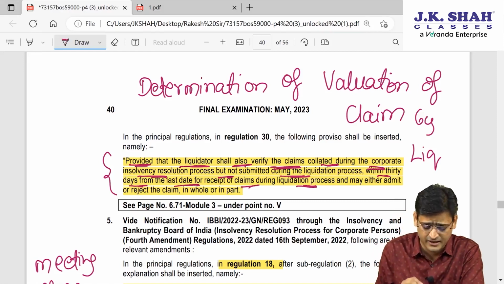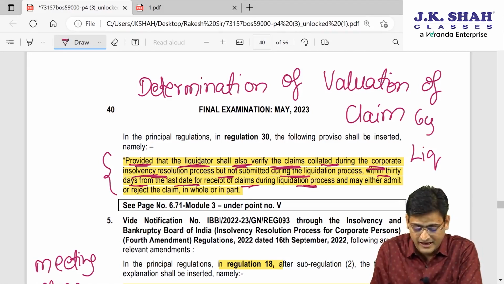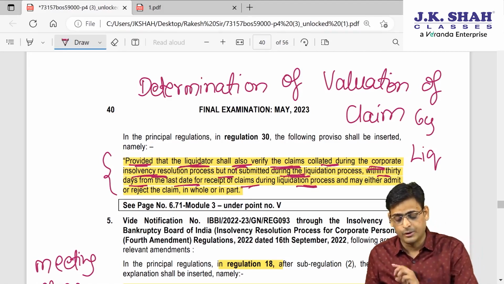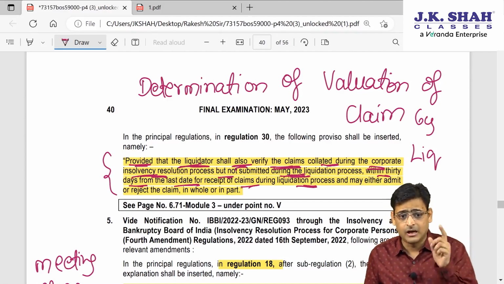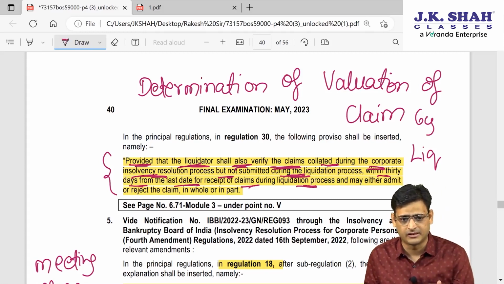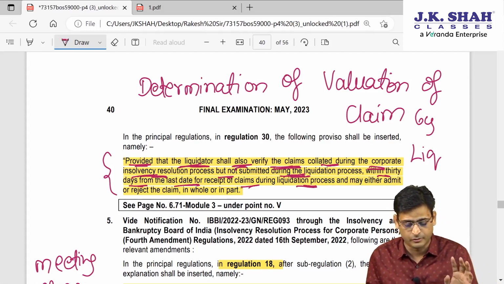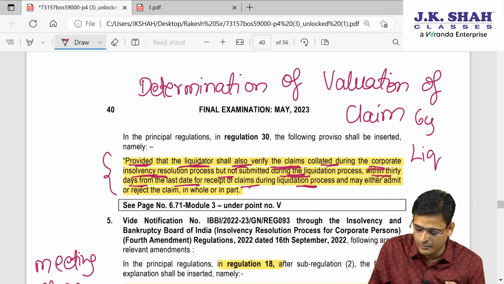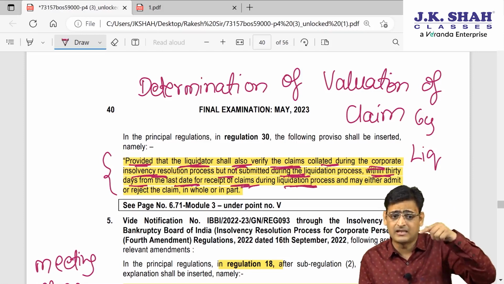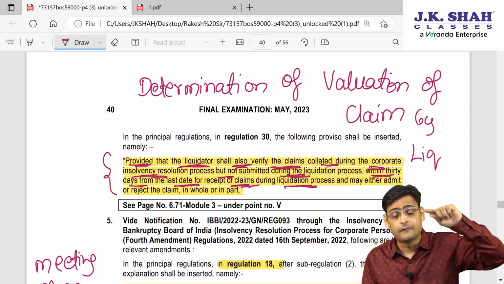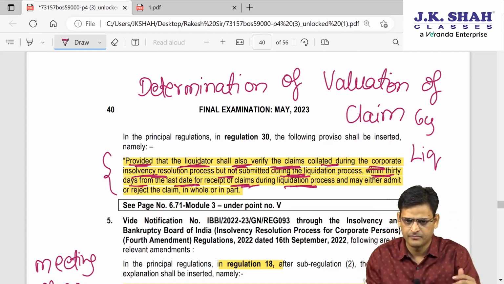Please understand again, read along with me. Provided that the liquidator shall also verify the claim collated during CIRP but not submitted during the liquidation process. So let's say any claim is made by any person. That claim is not submitted during the liquidation process, but it was given under the CIRP process. Even that claim he can verify within how many days? Within 30 days from the last date of receipt of claim during the liquidation process. So whenever the last claim has been received during the liquidation process, from there within 30 days he can verify such claims. Very easy, manageable. Shall we proceed?